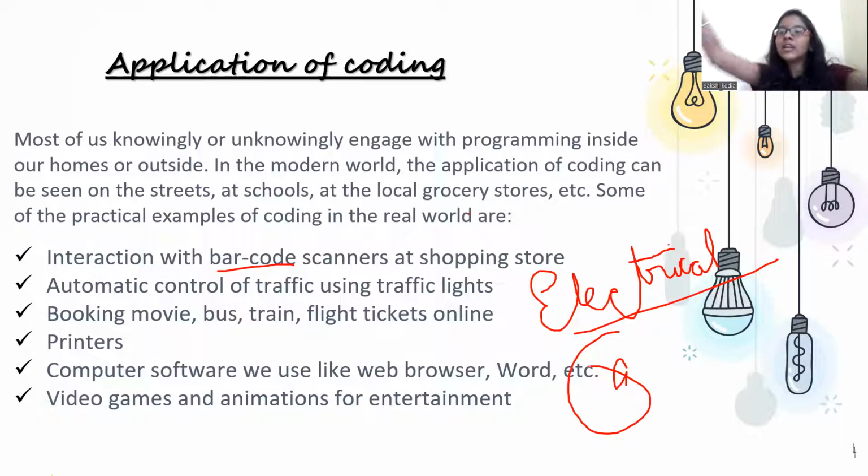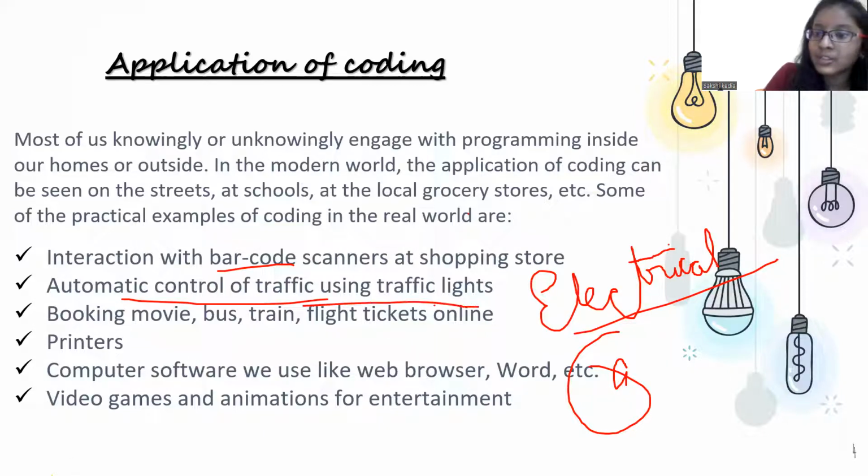Everything. If you look at your surroundings, you will see many examples of coding. If it does not have code, it has some logic, and logic is what programming is, right? It can be your vehicle, your car, or your bus. All those work with technology, and technology is what programming is, right? Automatic control of traffic using traffic lights, I've just told you, right?